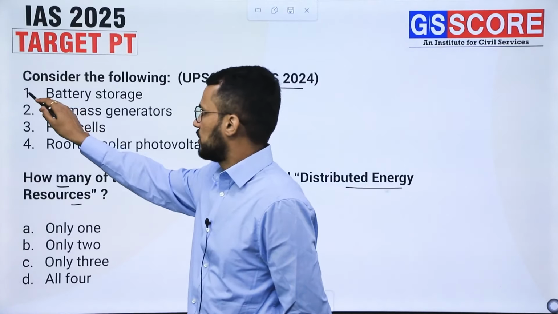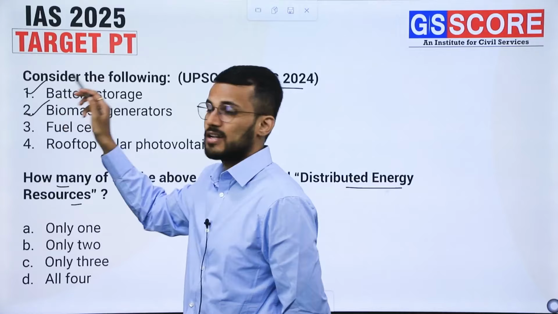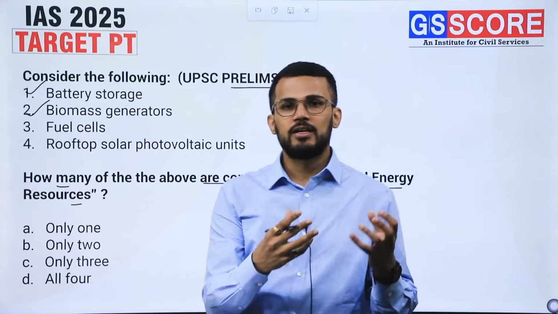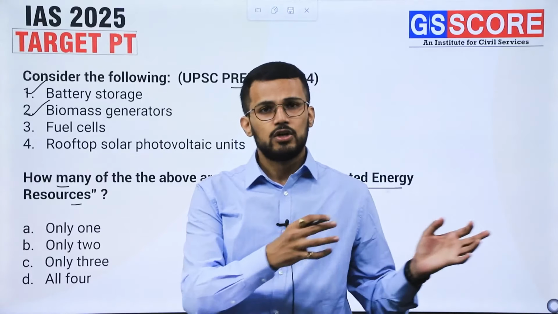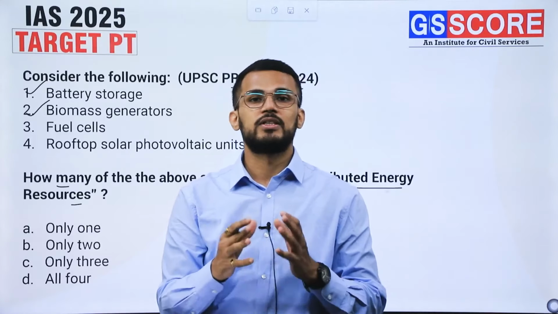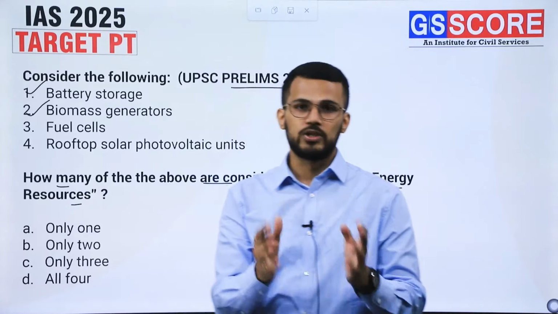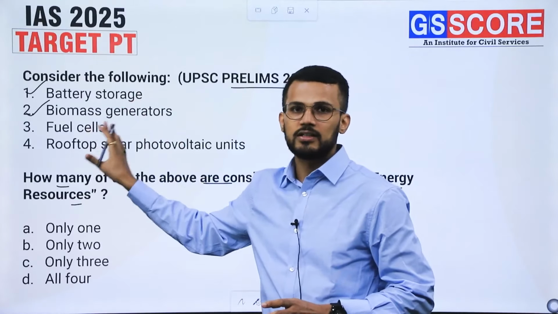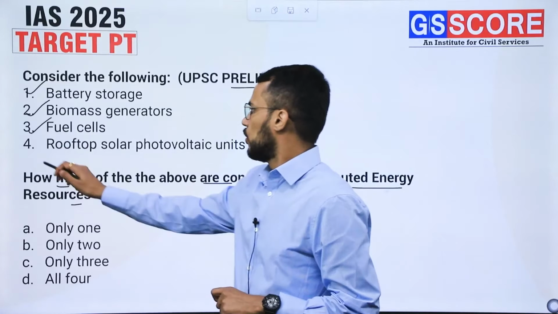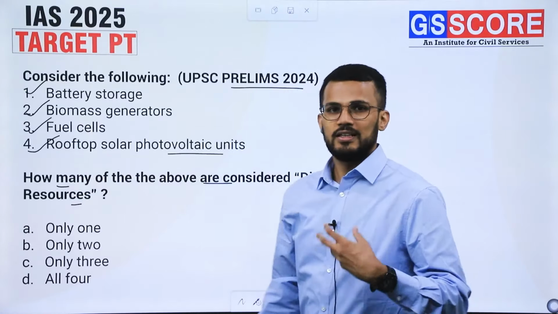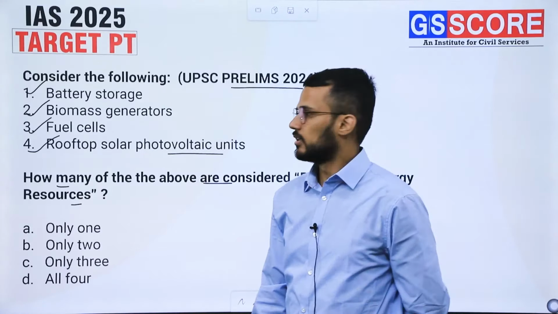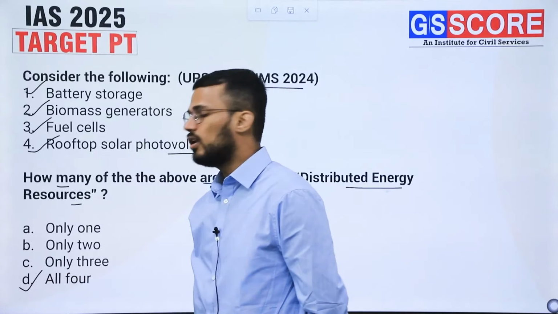Battery storage, as we have already discussed. Biomass generators are also distributed energy resources. Why? Because biomass can be coming from, let's say, an agricultural field, and can be converted into energy with the help of various processes like pyrolysis, right? So that is also considered a distributed energy resource. Then fuel cells are distributed energy resources. Rooftop solar photovoltaic units that convert solar energy into electric energy are also distributed energy resources. So the answer to this question is all 4.